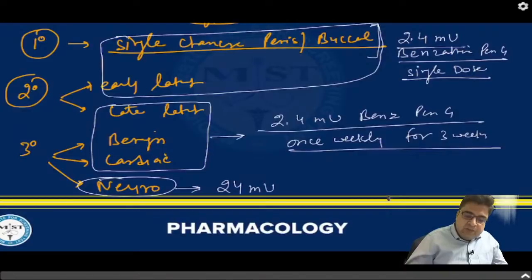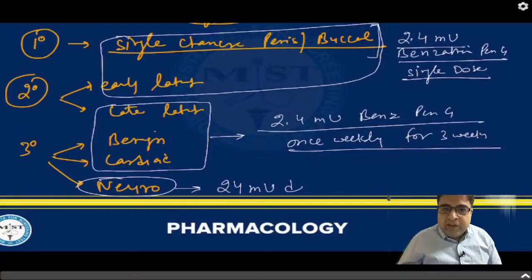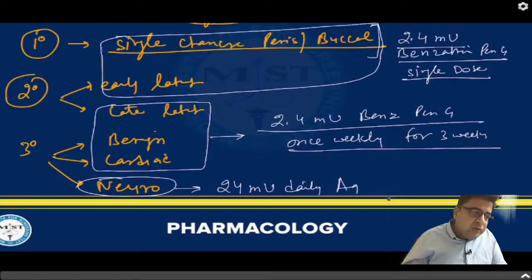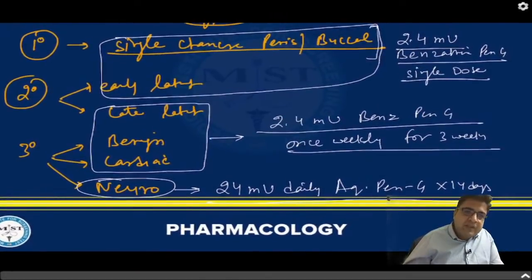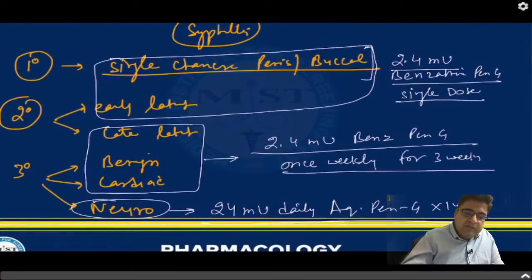So whenever there is an acute emergency or the patient is suffering from a serious disease, we prefer to use the aqueous form of penicillin G. So 24 million units of aqueous penicillin G is given for 14 days. This question is based on treatment of primary, secondary and tertiary syphilis. This is important because syphilis treatment is a landmark discovery in history. So this question is important for your exam.